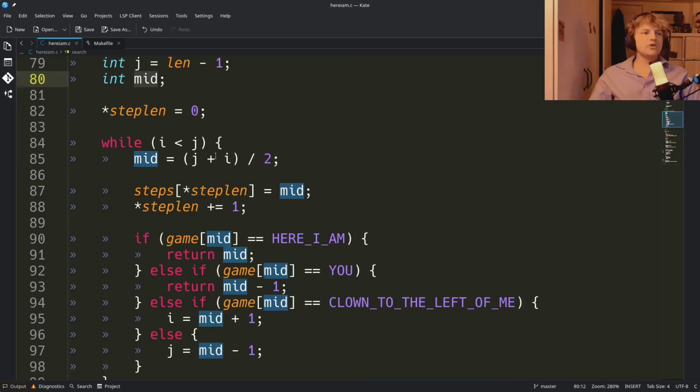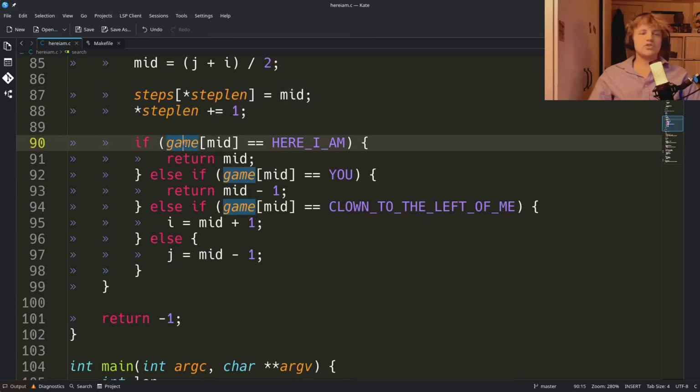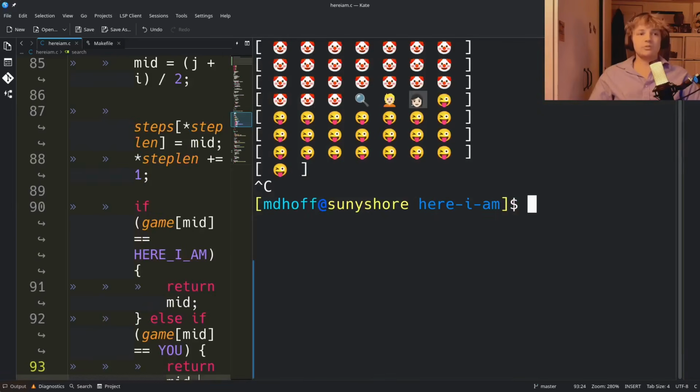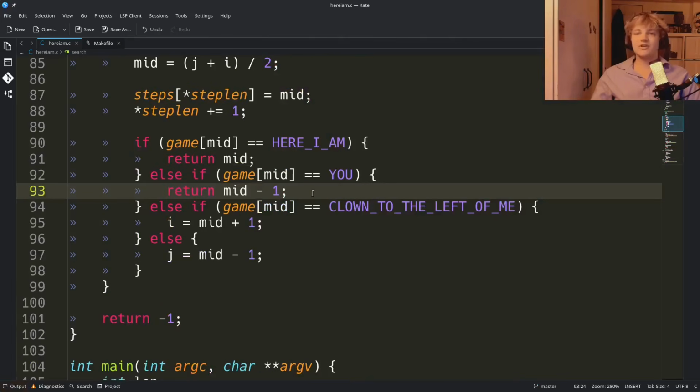So what we're going to do here is find the midpoint, right? Ignore this, this is just for statistics. If you actually look at the conditions that modify our bounds, we check the index. If it's him, then of course we're just going to straight away return that. If it's you, then we're going to return that -1, because if you remember from our board, we're always placing his girlfriend to the right of him, right? So his position will be the girlfriend -1 naturally by our generated condition.